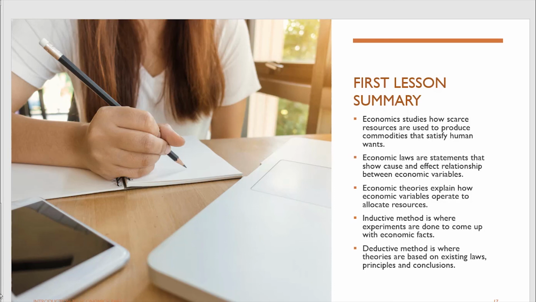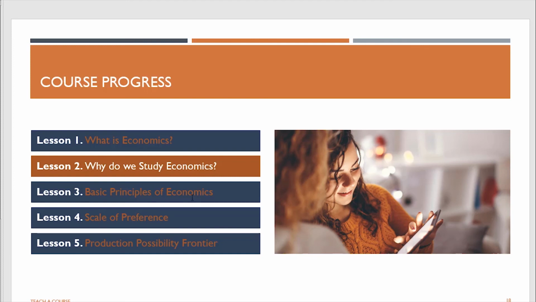So that is the end of our lesson. The next lesson will be about why we study economics. The third lesson will be basic principles of economics, and then we shall look at scale of preference and end with production possibility frontier, and that will be for part 1.